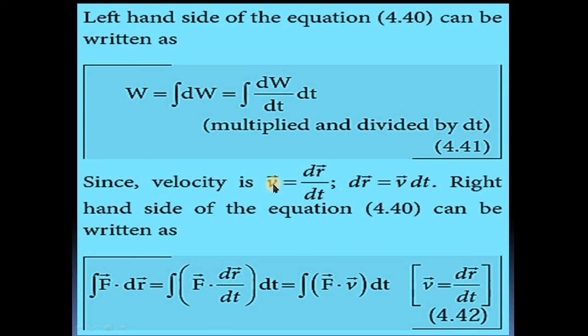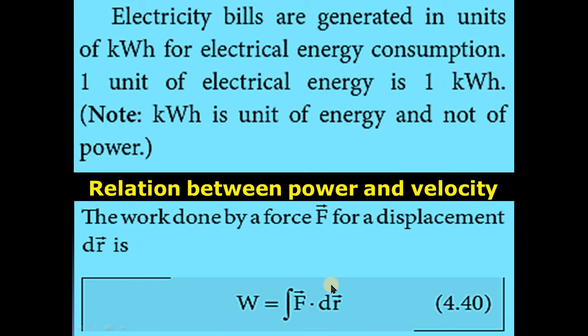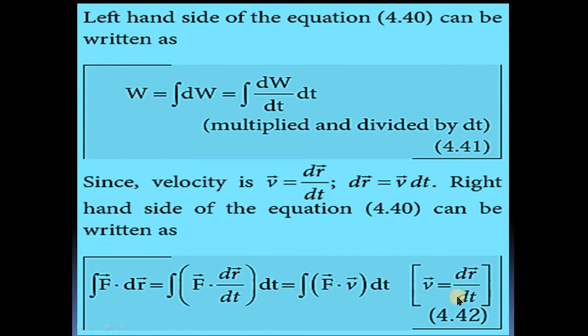Since velocity v vector is equal to dr divided by dt, because what is the definition of velocity? Velocity is nothing but the rate of change of displacement, which is dr vector divided by dt. So dr vector can be written as v vector into dt. The right hand side of the equation can now be rewritten.